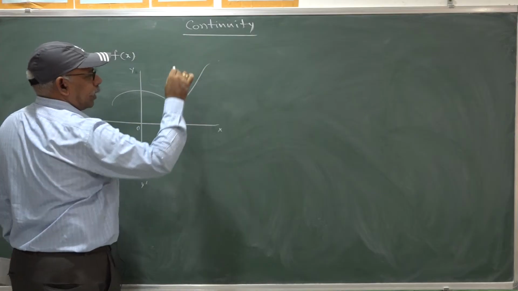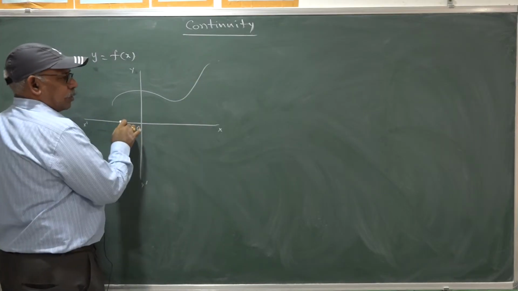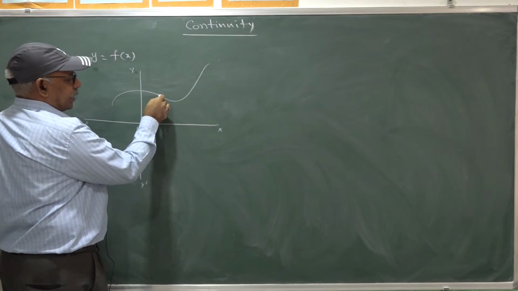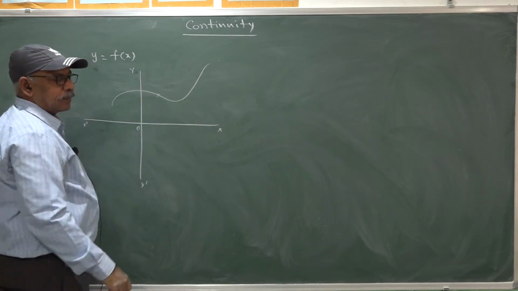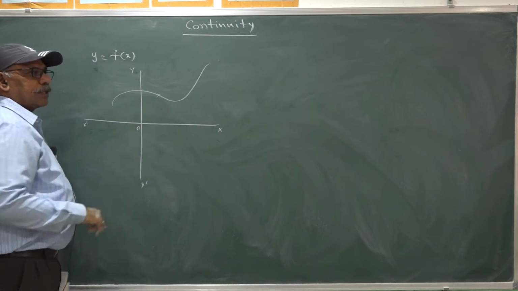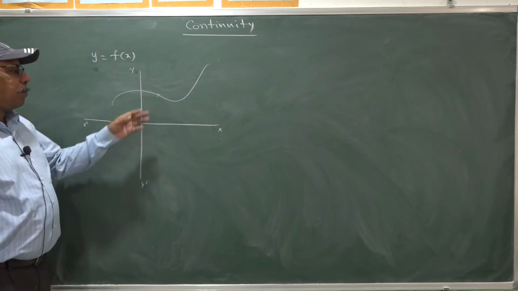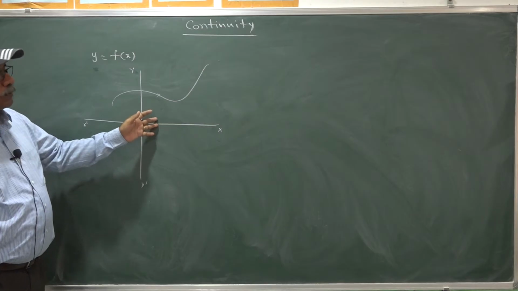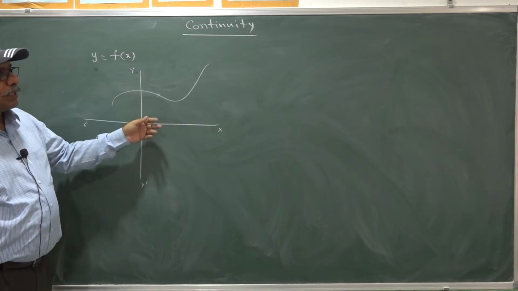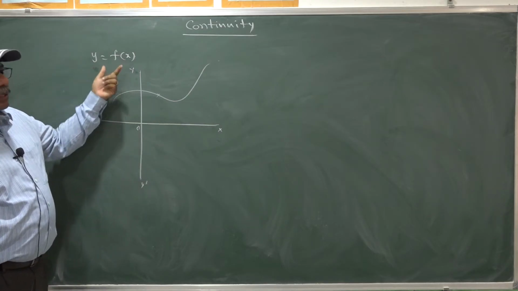If the graph of the given function has no breaks or sudden jumps or sudden falls, then you can say that the function is continuous.